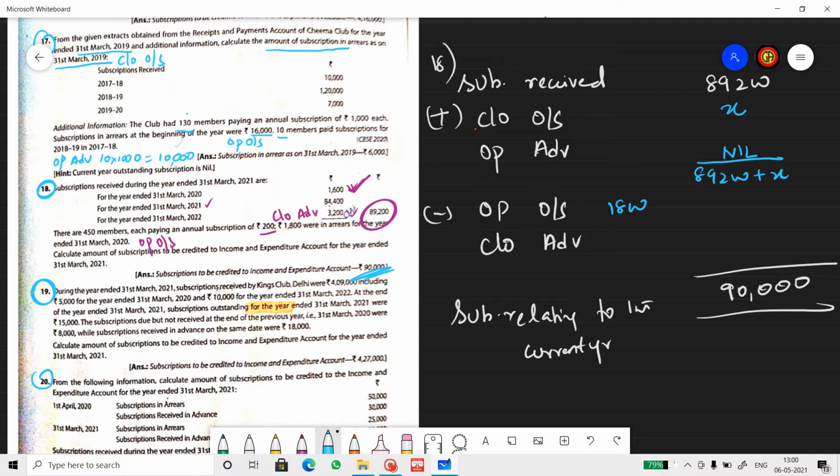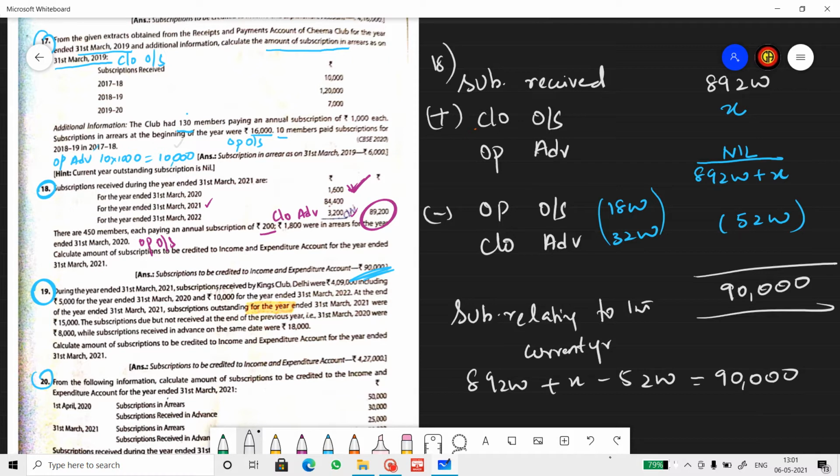Do I know closing advance? Yes, 3,200. These two are to be subtracted. So the net amount I subtract here is 5,200. Now do the table. 89,200 plus X minus 5,200 equals 90,000. You get X is equal to 5,800. And what is X? X is the closing outstanding.